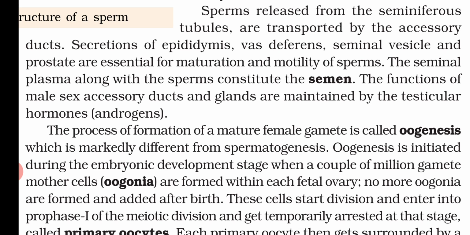Now the seminal plasma along with the sperm constitutes the semen. So whatever secretions are released by these glands, together with the sperm, will constitute the semen.